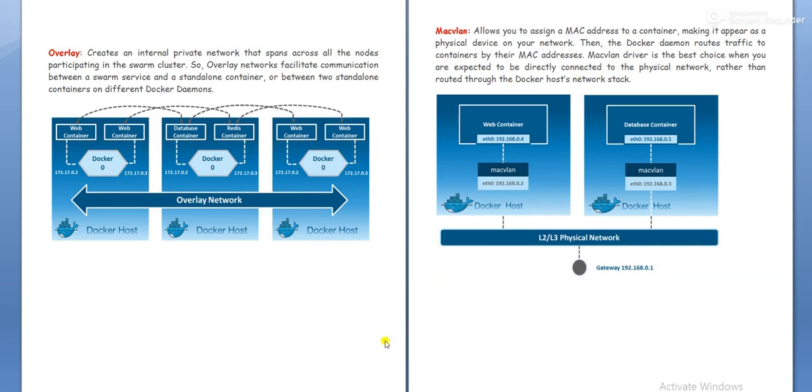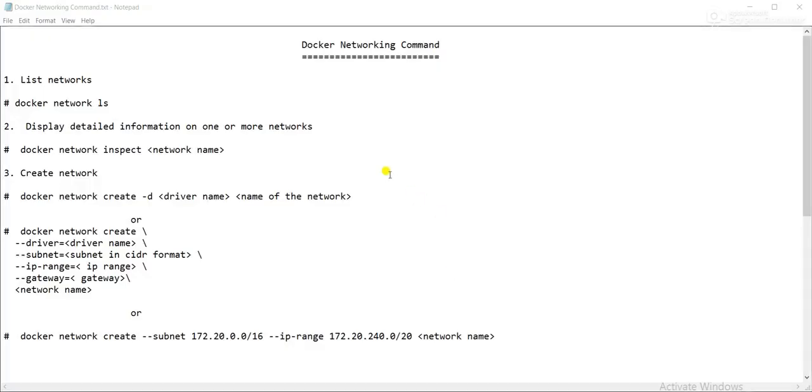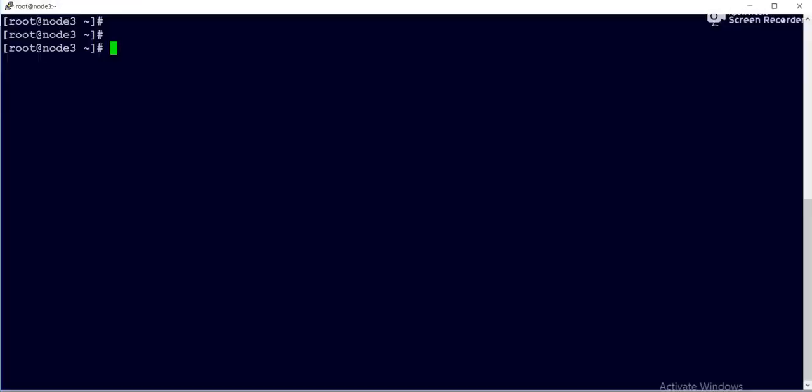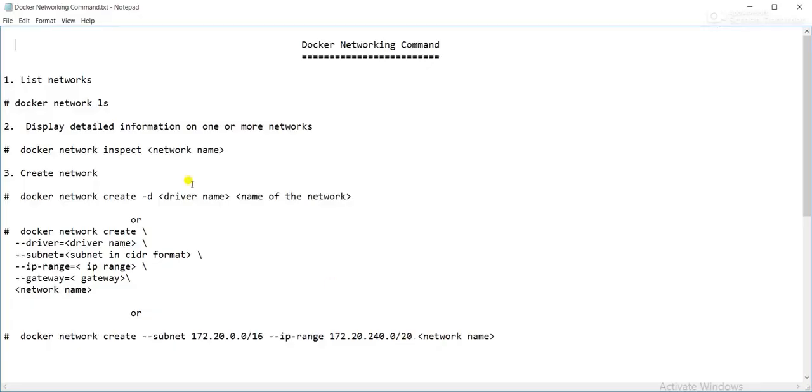Now we'll go with the demo session. I have prepared a small note for the lab session, Docker networking lab sessions, and we'll execute one by one. This is my Docker host where I have installed Docker, version 18.09.